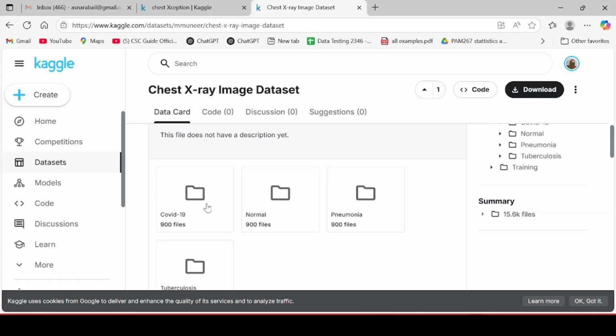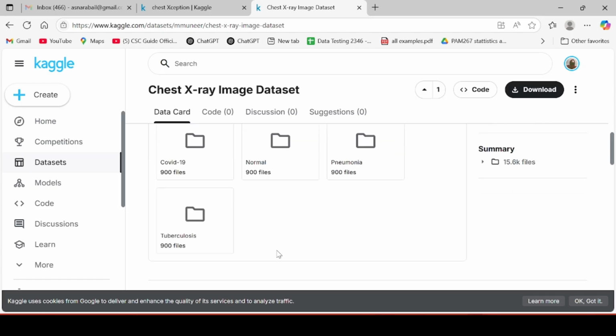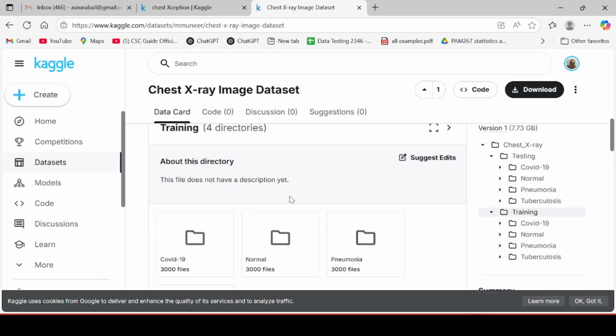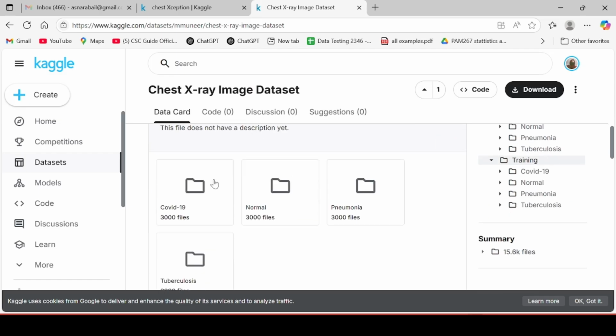Testing is also divided into four classes, that is the COVID-19 class, normal class, pneumonia class, and tuberculosis. And we can also see that training is divided into four categories: COVID-19, normal, pneumonia and tuberculosis. Now come toward the code again.